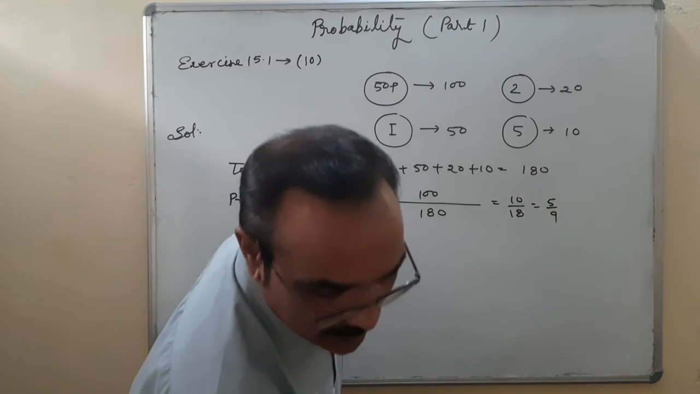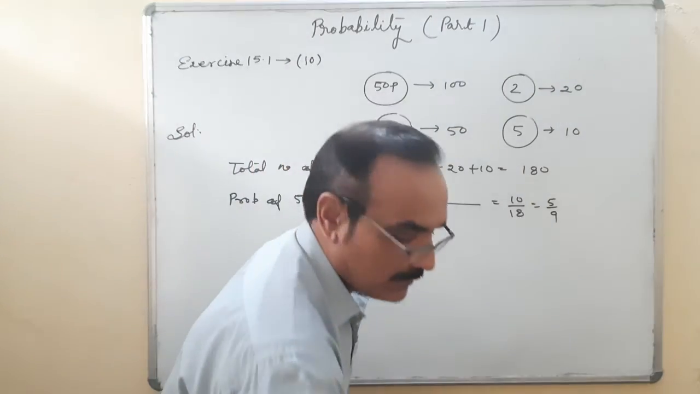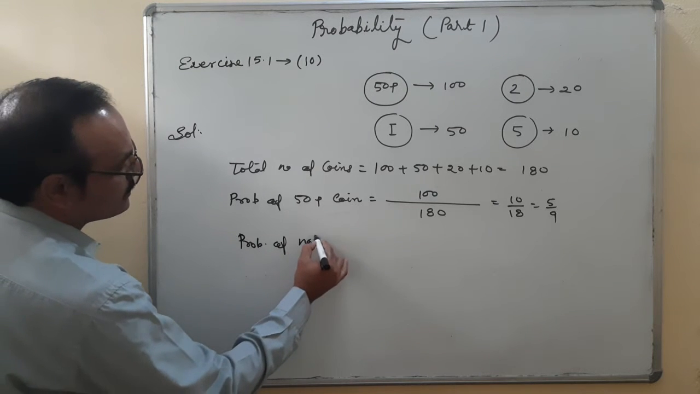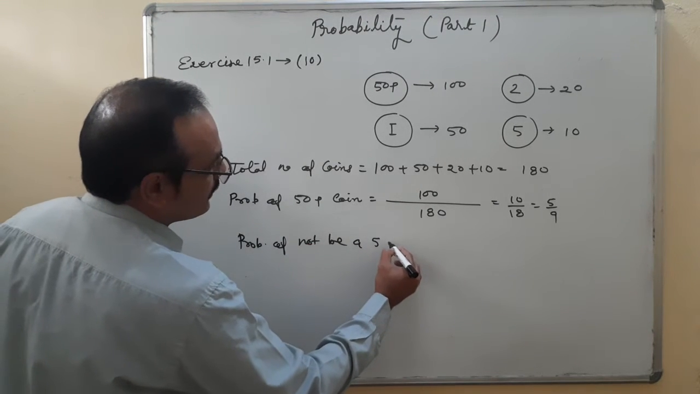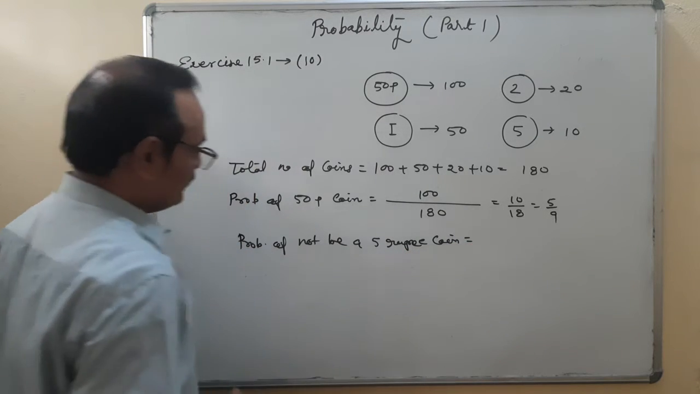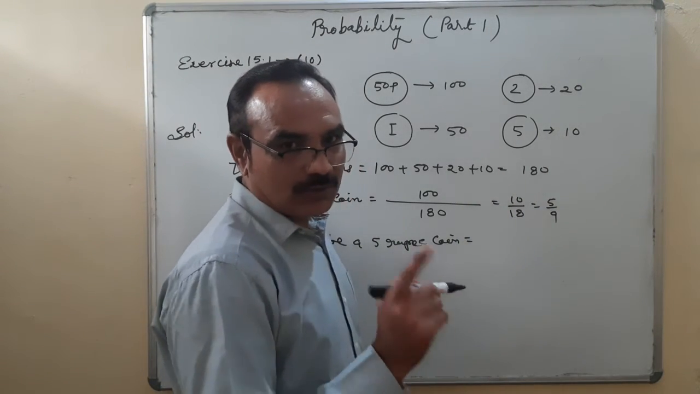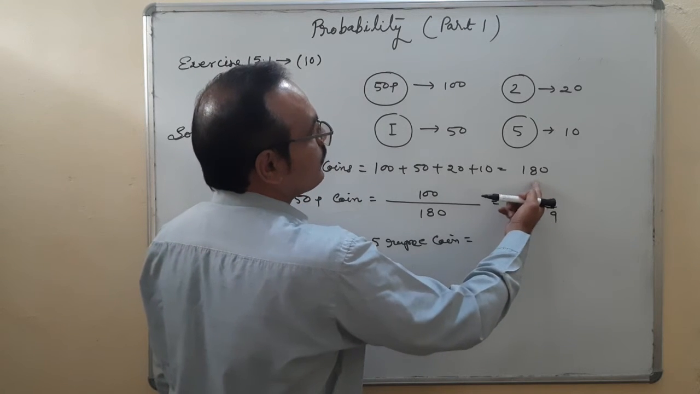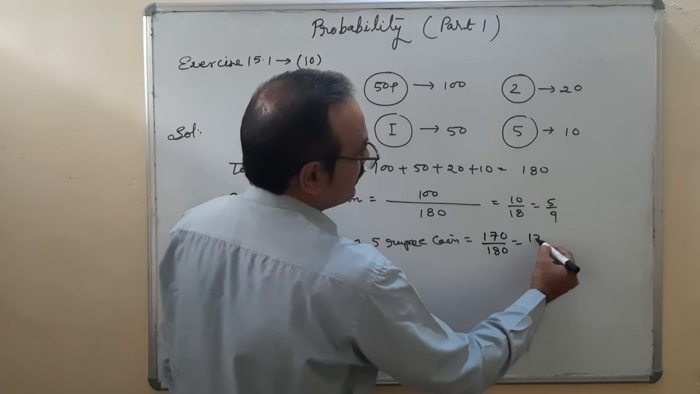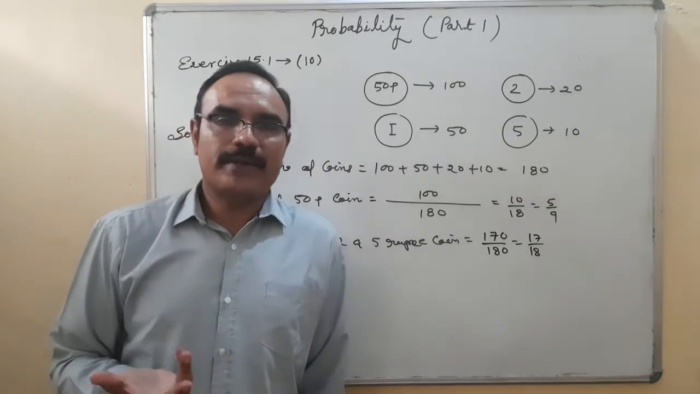Okay. Second one is, it will not be a 5 rupee coin. Probability of not being a 5 rupee coin. How many 5 rupee coins? 5 rupee coins 10. So not a 5 rupee coin means total 180 minus 10, it is 170. 170 upon 180, 17 upon 18. Okay. And you can solve any question of this type.